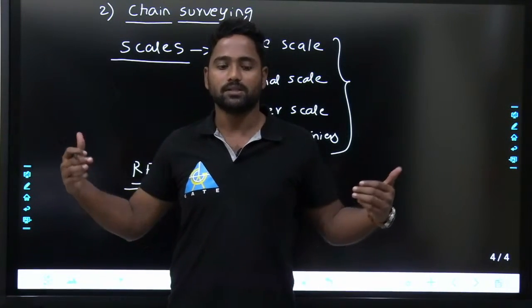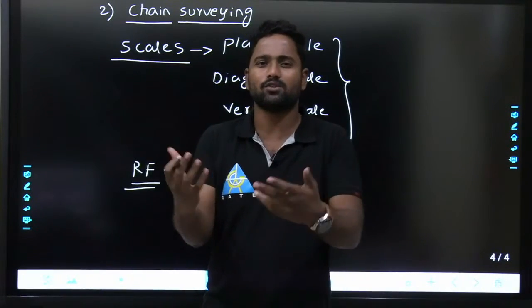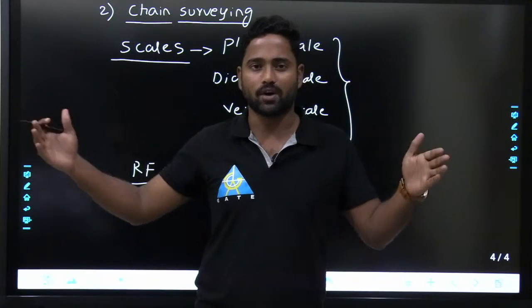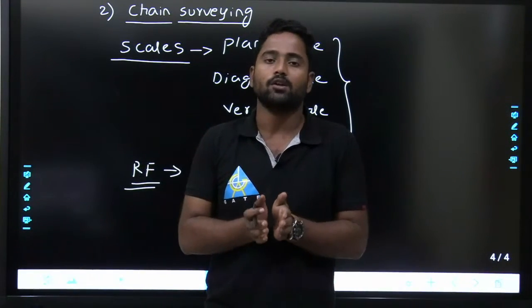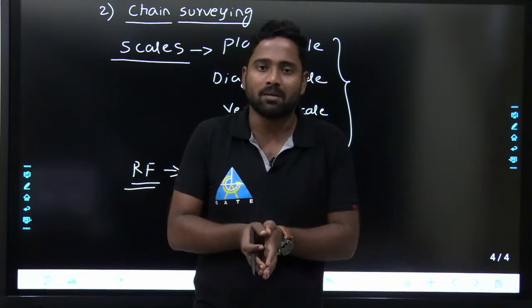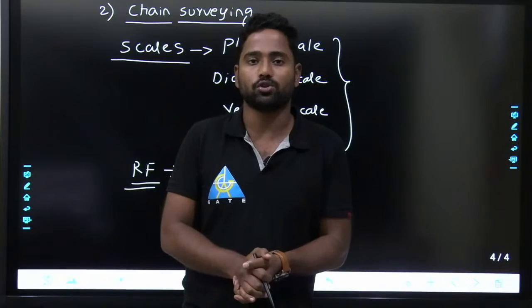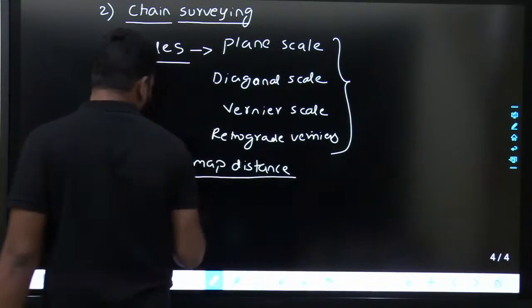If you don't have that physical sense, it's of no use. We civil engineers majorly should have physical sense. So you can't keep 1 meter as 1 meter in the map. You'll show that as 1 centimeter, 1 mm or 1 micrometer, something like that. So that is called scale, map distance upon ground distance.